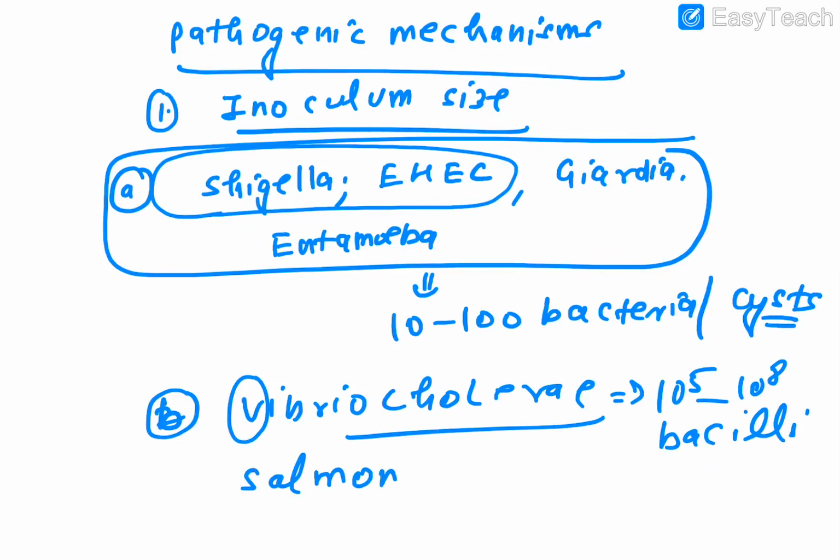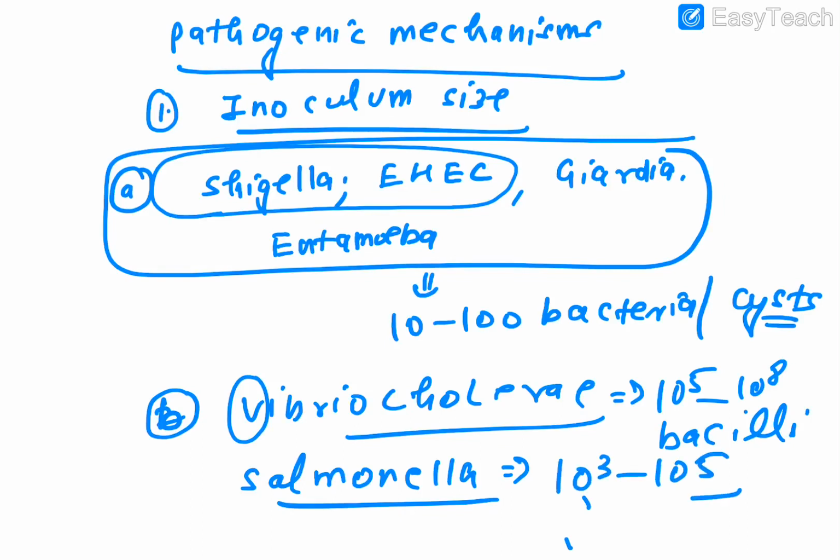Salmonella. For this particular one, you remember the number is 10 to the power 3 to 10 to the power 5. And you can remember this by the S, it looks like a 5. So 5 is involved. If you are able to come nearby on all these things, then you will be able to do this particular question. So remember, the organism which needs a very small amount is whom?